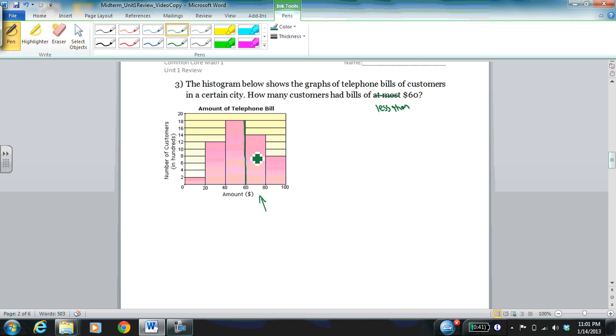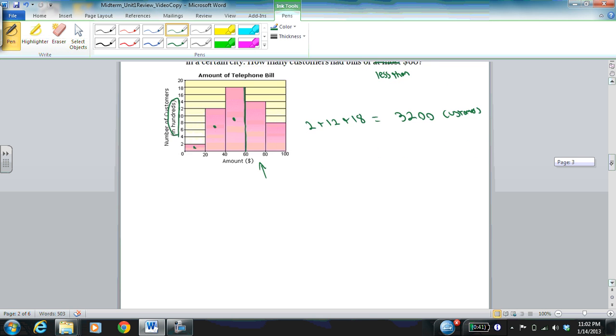So if I'm looking at strictly less than 60, that gives me this bar and this bar and this bar that I want to take into account. So that's 2 plus 12 plus 18, which is 32. But now I have to look at the scale here in hundreds. So 3,200, which is 3,200 customers who have bills of less than $60.